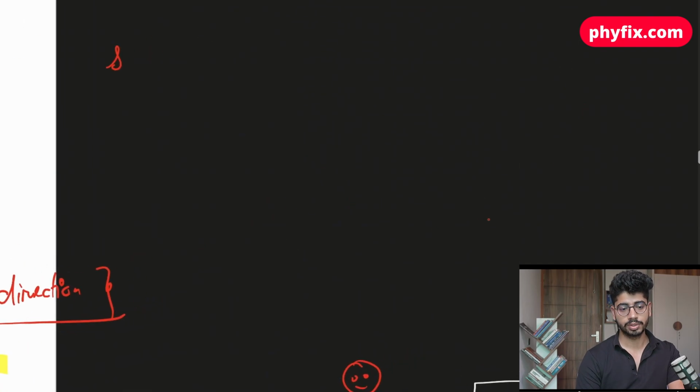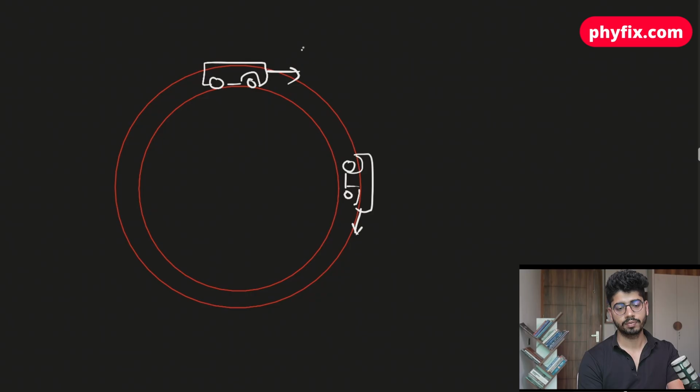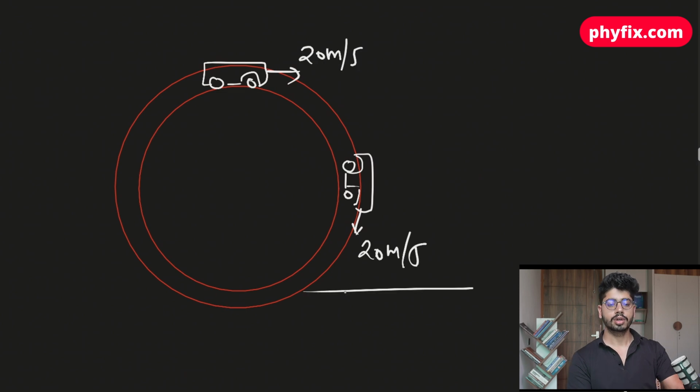If any object is moving on a circular path, if you see it carefully, it is moving with 20 meters per second here, and it is also moving with 20 meters per second here. So the speed is the same, but its velocity is changing because the direction is changing. Obviously, when the magnitude changes, both quantities change.